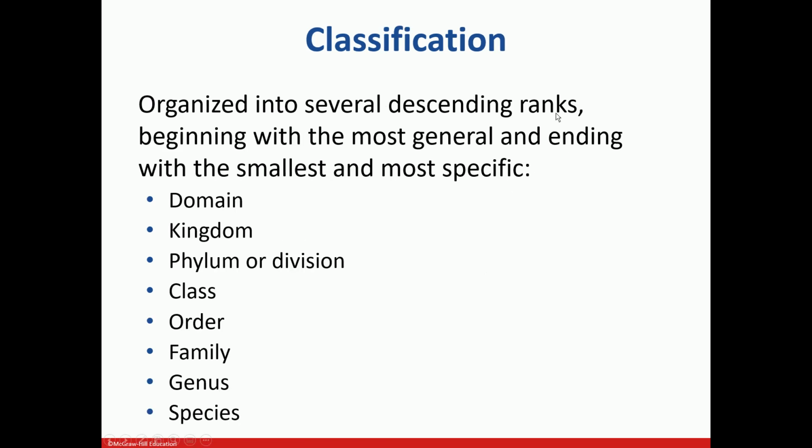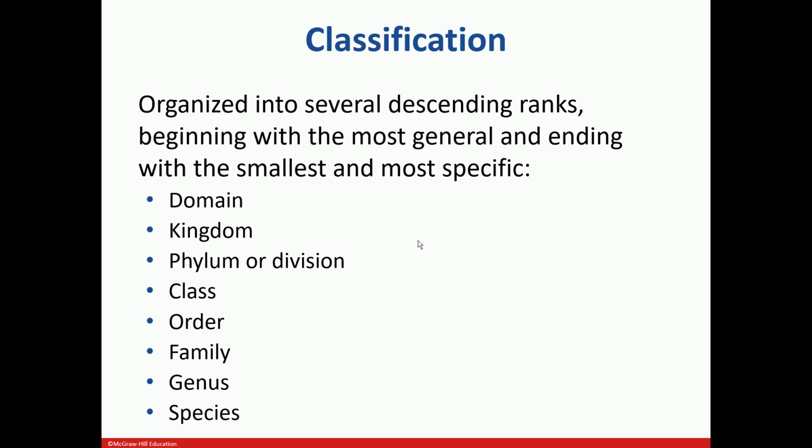Classification, as I just said, is a way of organizing living organisms, and they are organized into several descending ranks, beginning with the most general and ending with the smallest and most specific. This is the system of classification. On the top is domain, followed by kingdom, phylum, class, order, family, genus, and species. As we just discussed, all living organisms have been classified into three domains: eukaryota, bacteria, and archaea. Domain is a very broad category.